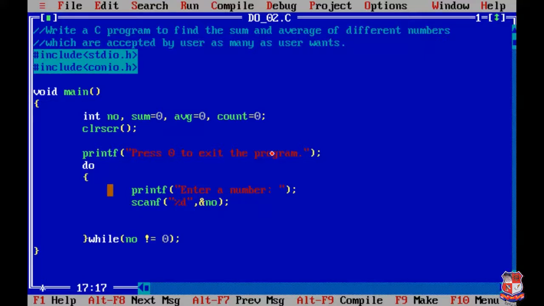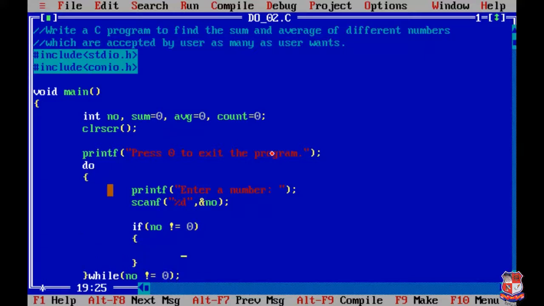After entering the value we have to check whether the number is 0 or not, because if the number is 0 we don't have to do the summation and average. So we write number not equals to 0. If this condition is true, then we go for finding the summation.